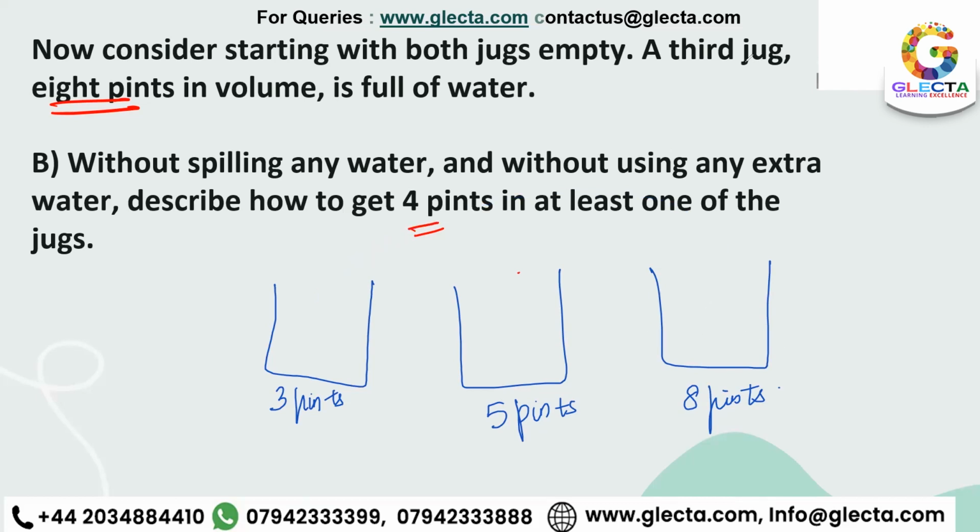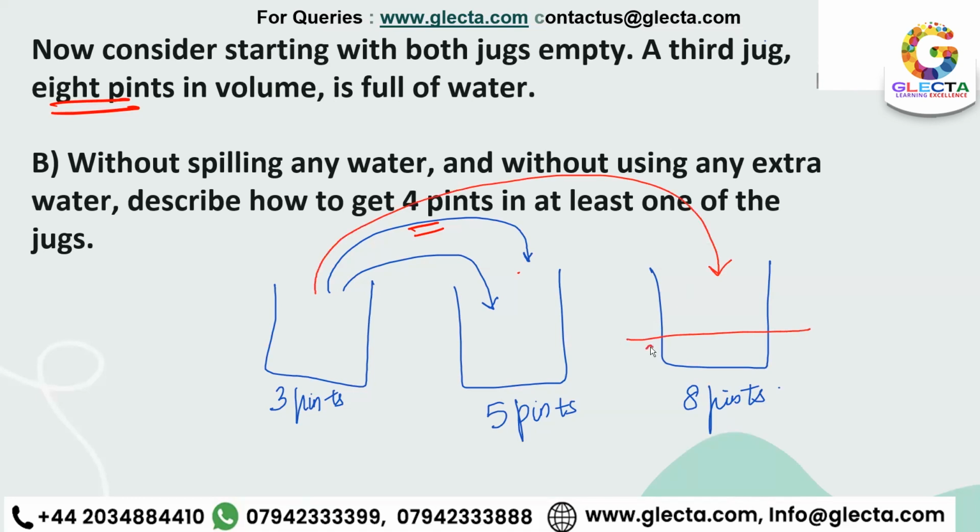All right, how did we do it? First, we filled up the 3 pints jar to its fullest capacity, transferred it to the 5 pints. Then we filled the 3 pints jar again and transferred it to the 5 pints again. Then we were left with 1 pint of volume, right? Now, whatever volume is left, I can transfer it to the 8 pints jar over here.